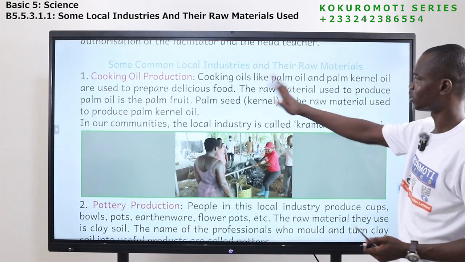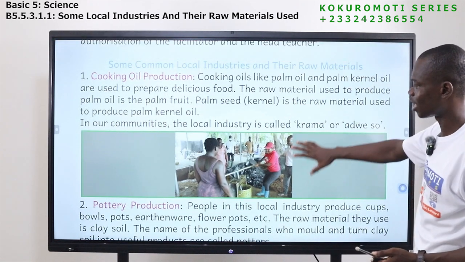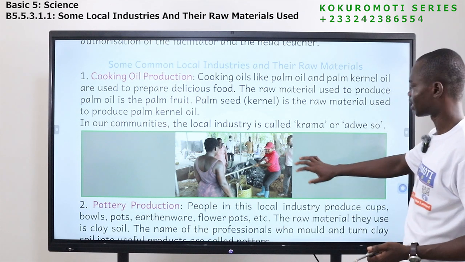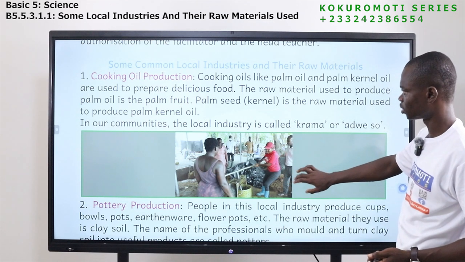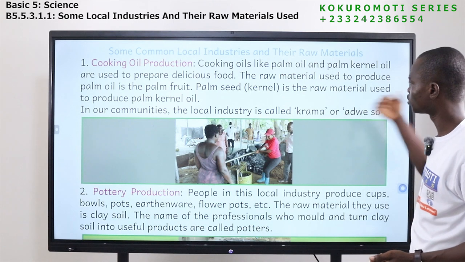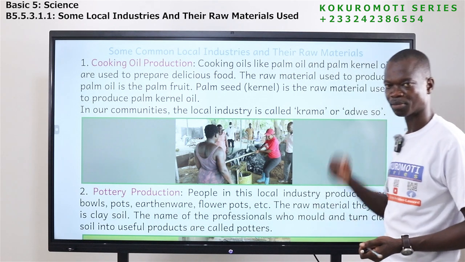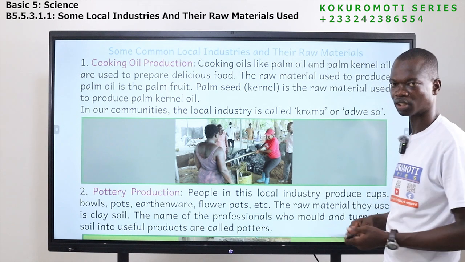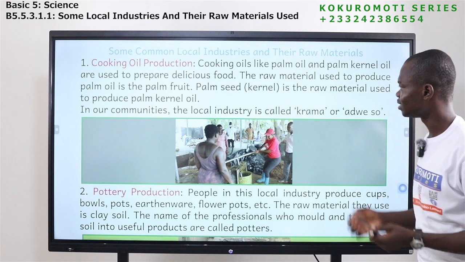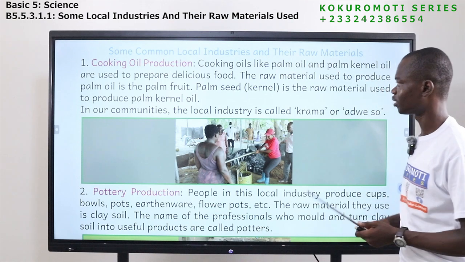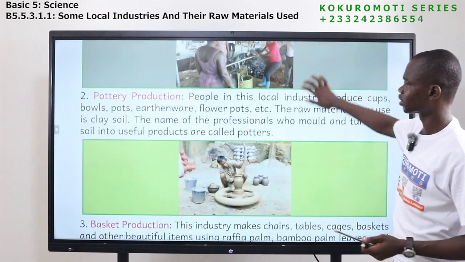So we have cooking oil production. We have seen how palm oil and palm kernel oil are produced. Okay, so what do they use? They use the palm fruits and the palm seed. The palm fruit is used for the palm oil, and then the seed, the kernel, is also used for the kernel oil.